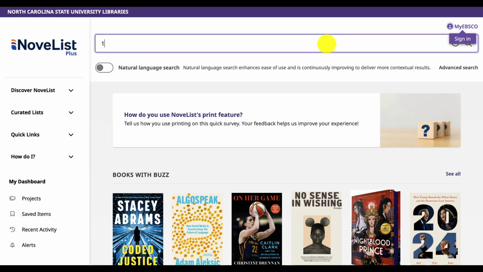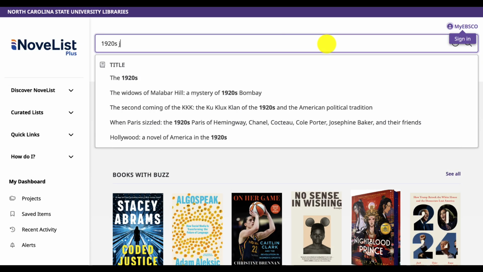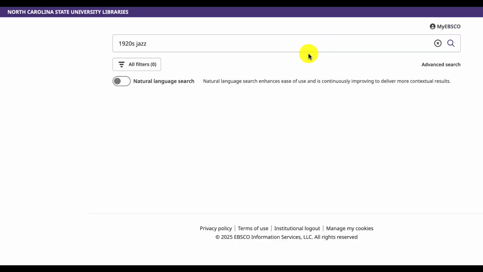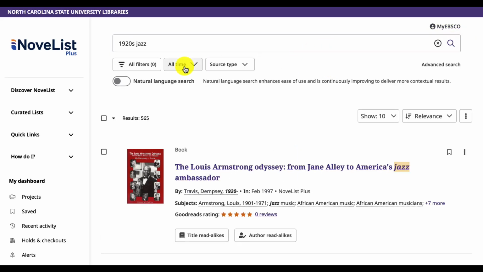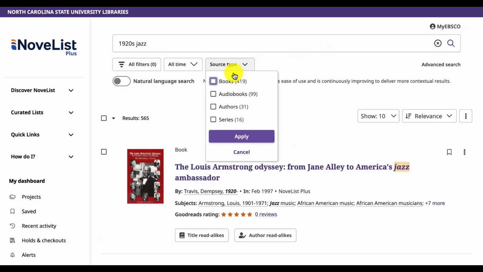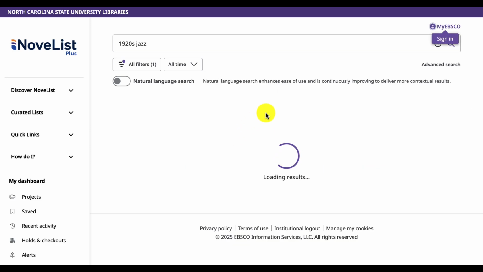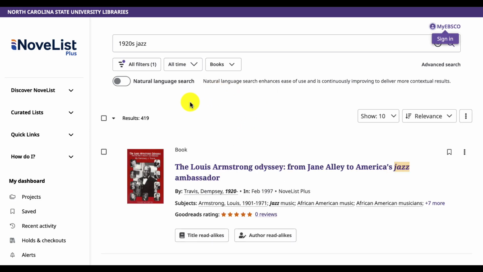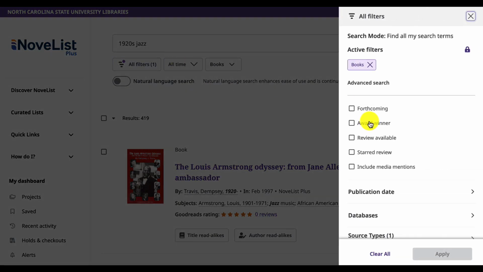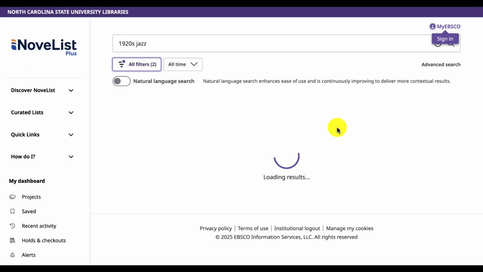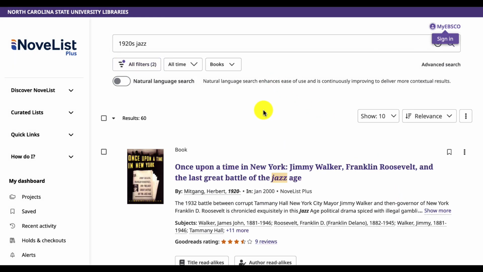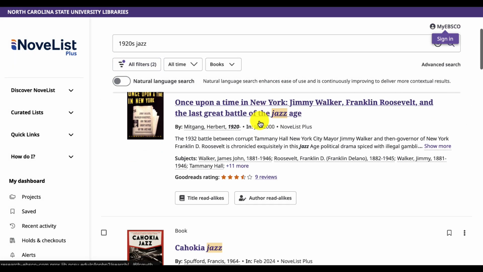The search box in NoveList is a good starting point when you have something specific in mind, like the title of a book, the name of an author, or a series. It works just like a traditional search engine, giving you access to detailed information about the item you're searching for. It's perfect for answering on-the-spot patron questions or starting a deeper reader's advisory conversation.